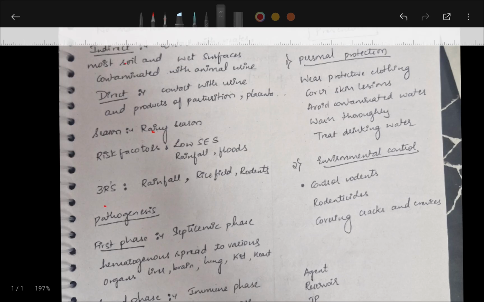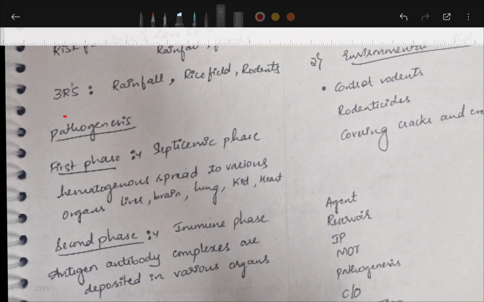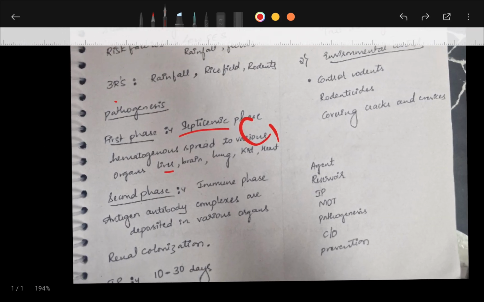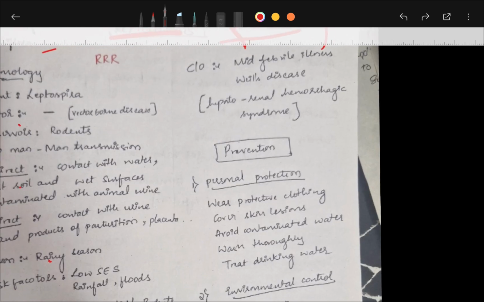Next, pathogenesis. First phase, septicemic phase, hematogenous spread, spread through blood to various organs like liver, brain, lung, and others. Second phase, immune phase, antigen-antibody complexes are formed and deposited in various organs. Then renal colonization, it enters the kidney and colonizes. Incubation period, 10 days to 30 days, that is 1 month.